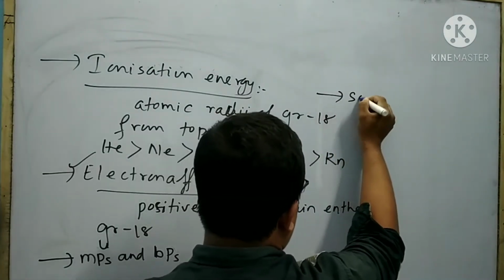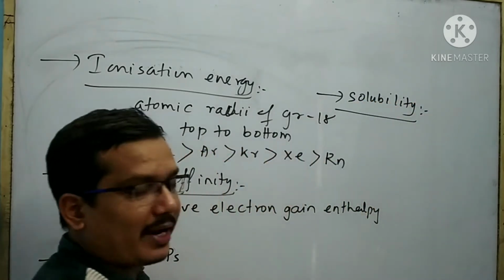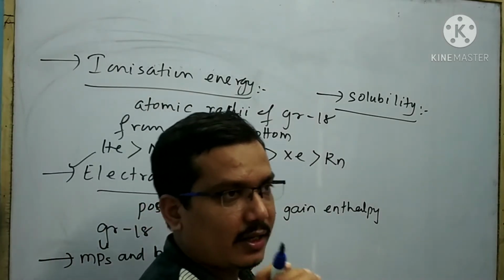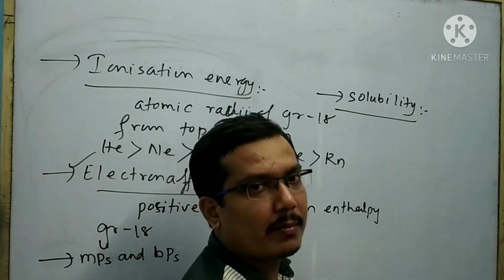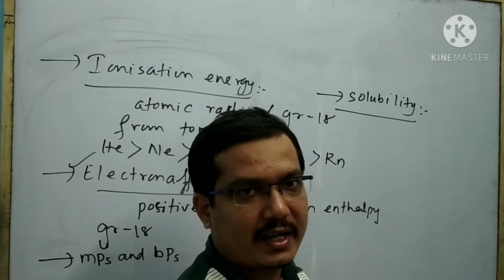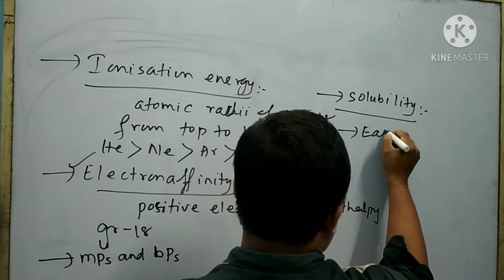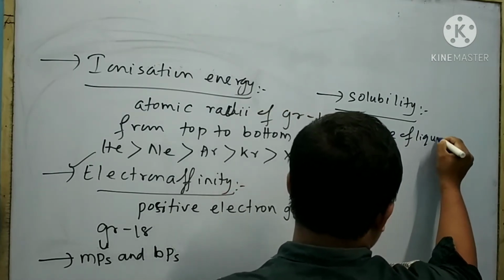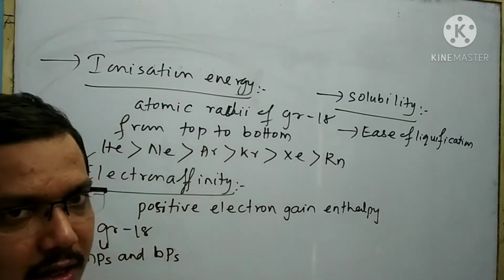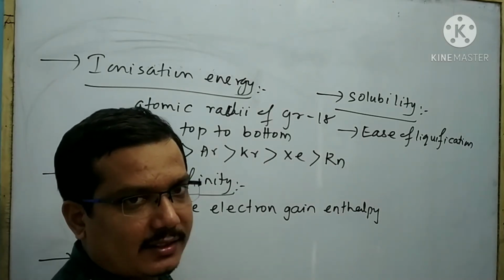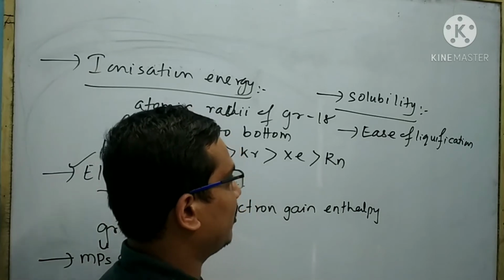Next physical property is solubility. The solubility of group 18 elements is very less. However, the solubility increases from top to bottom of group 18. Next property is ease of liquefaction. Group 18 elements are not easily liquefied. This is also due to weak van der Waals force of attraction.